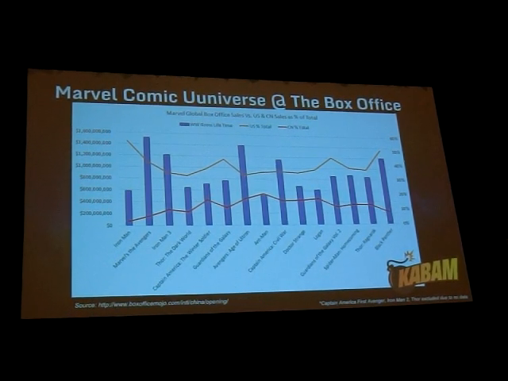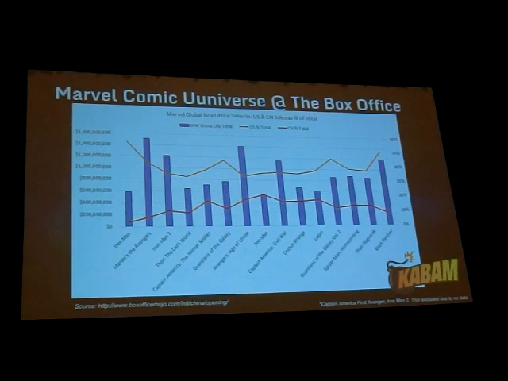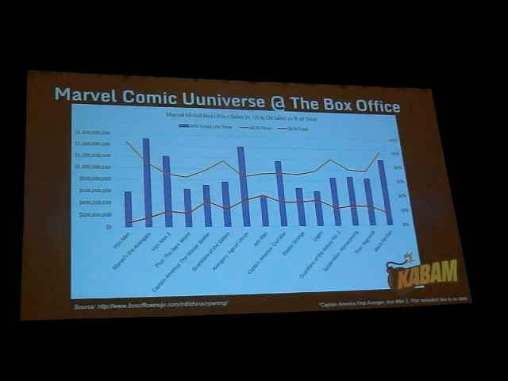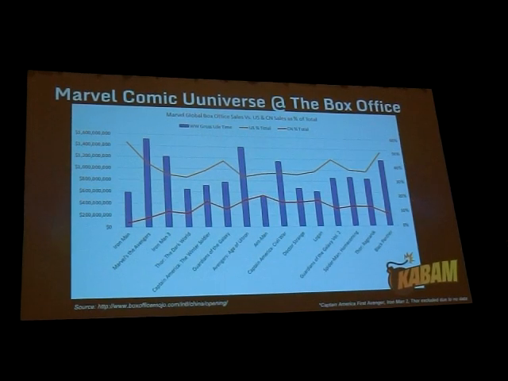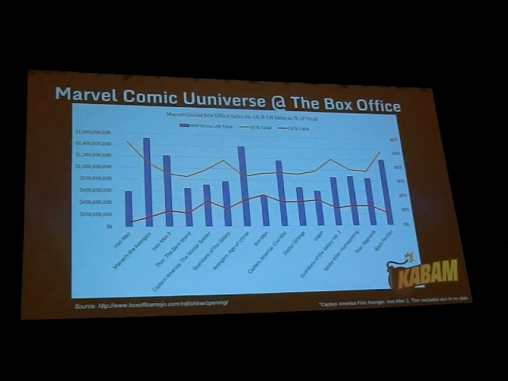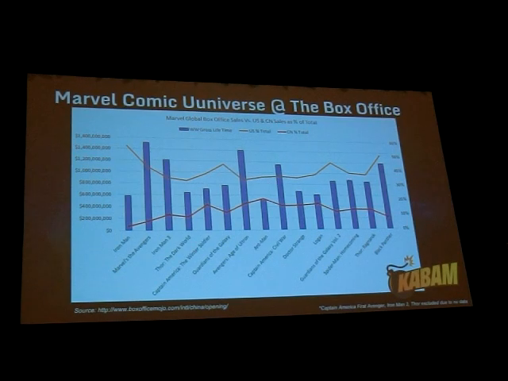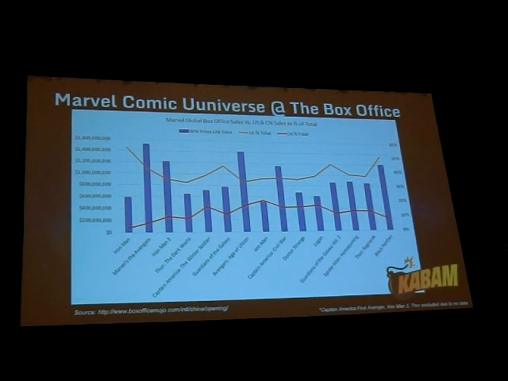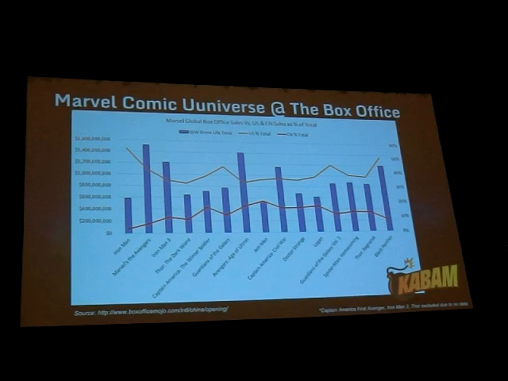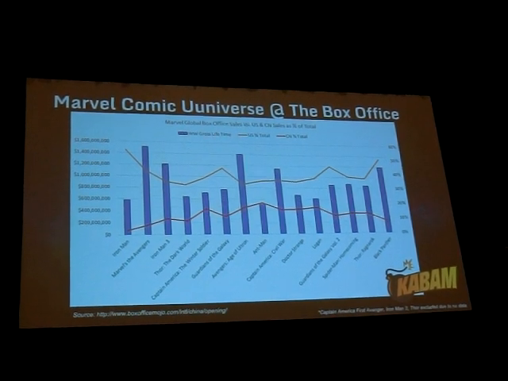So you'll see the blue bars represent the total box office sales worldwide, as represented by Box Office Mojo. The red line is Chinese sales as a percentage of the blue bars, and the US is in orange. China represents about 10 to 20% of global sales at the box office, which is not bad at all. US obviously is the number one market there.